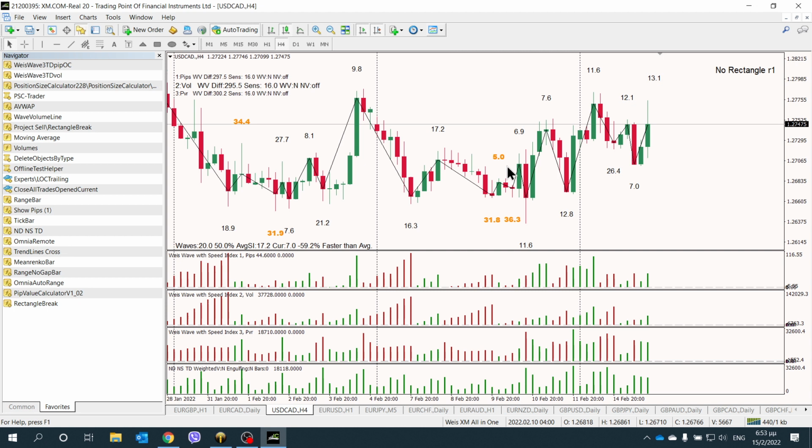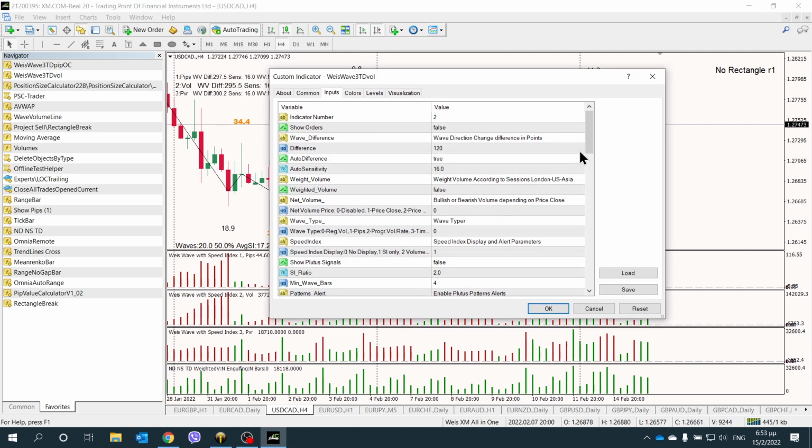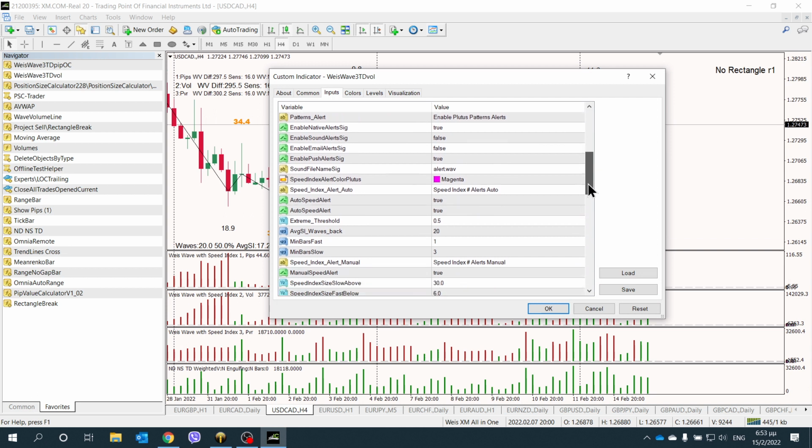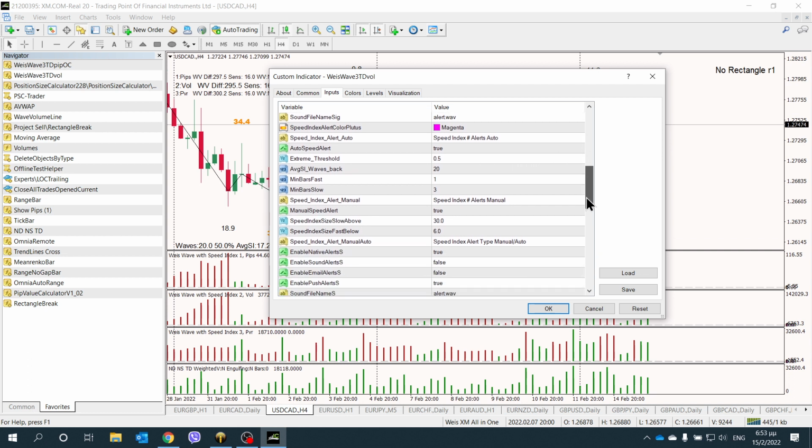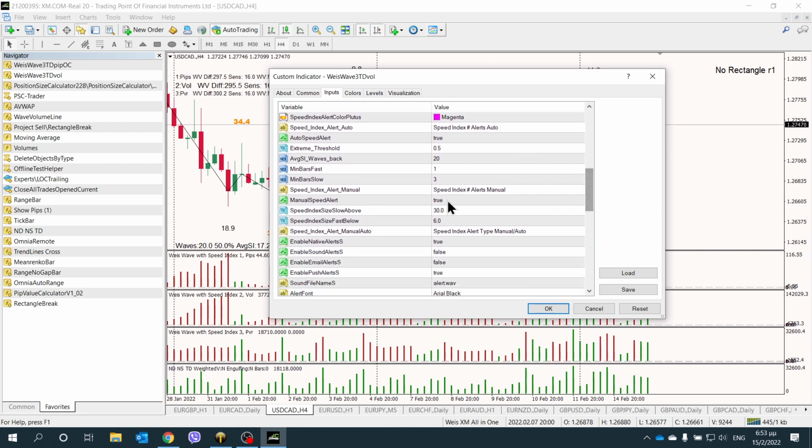So let me go into details about how to set the parameters. Let me turn off the manual. By the way, both of them work at the same time if you wish.